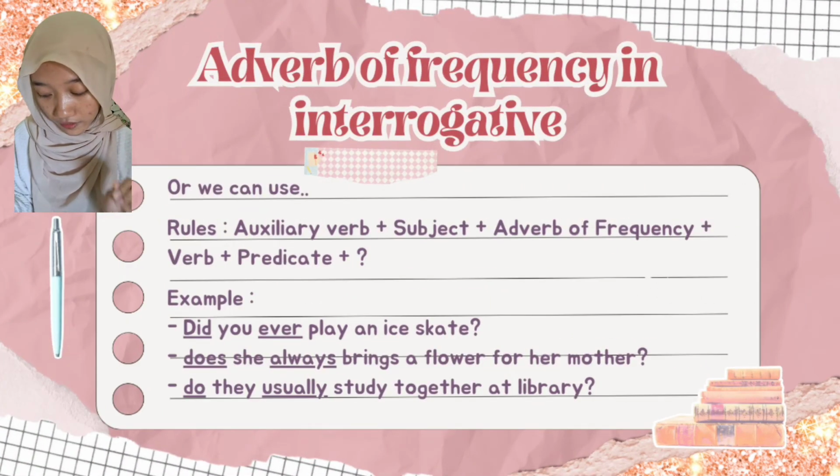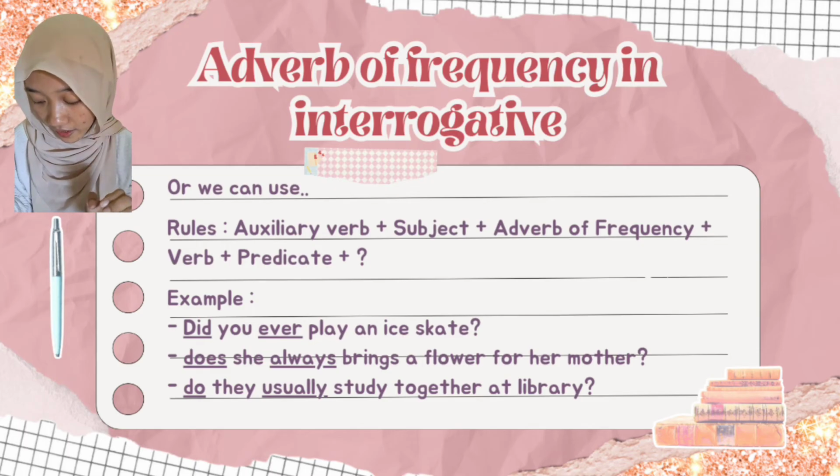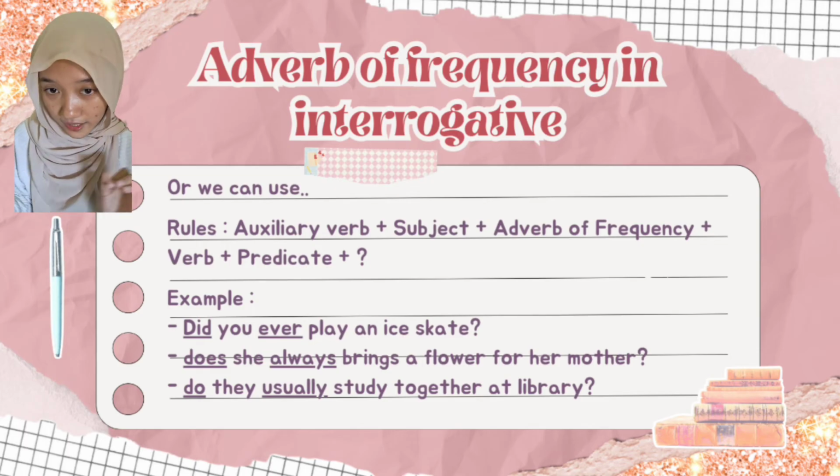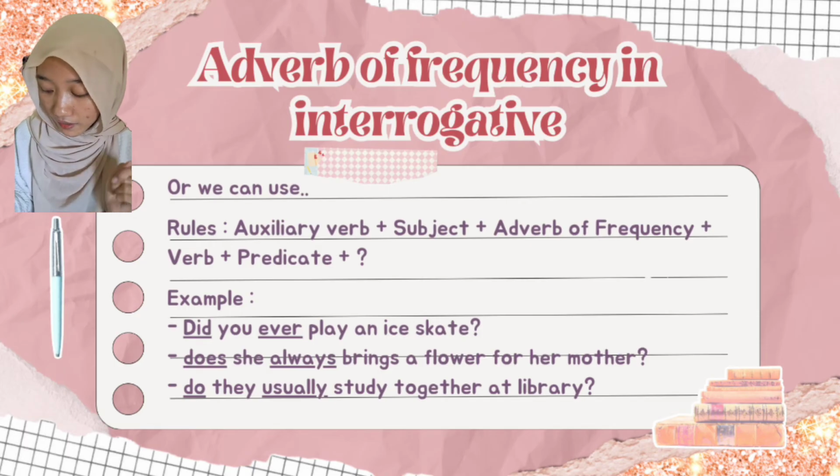Or we can use the rule: auxiliary verb, subject, adverb of frequency, verb, and predicate. Example, the auxiliary verb is did: did you ever play ice skating? Does she always bring a flower for her mother? Do they usually study together at the library?